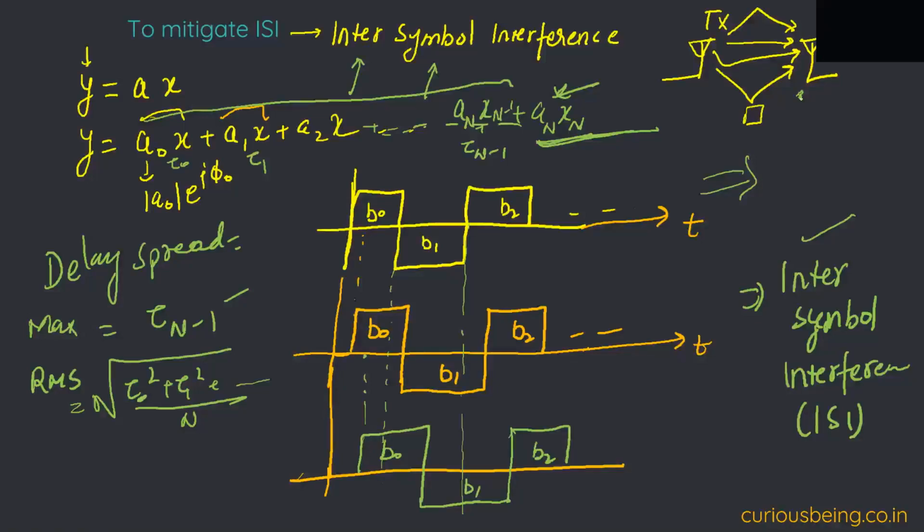Why I'm saying that? Because if the delay is more, that means the signal has traveled in the channel for more amount of time or more distance also, and the attenuation will be high. So I can confidently say that the received power will be lesser for a signal which is coming with a larger delay.